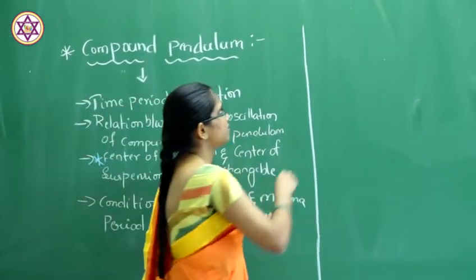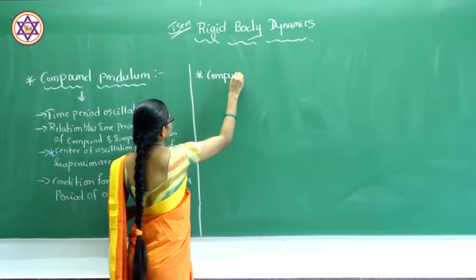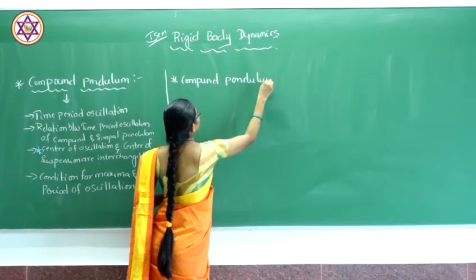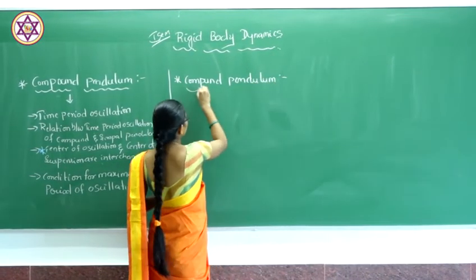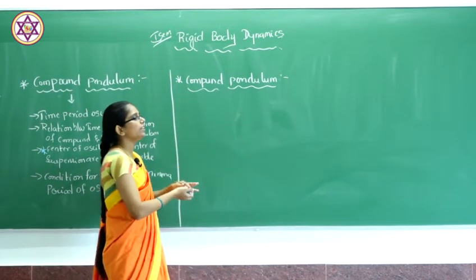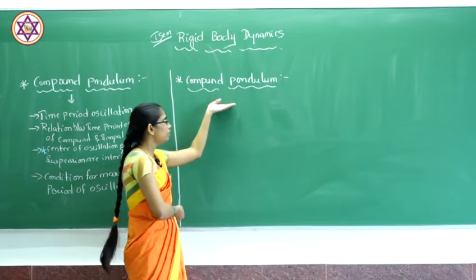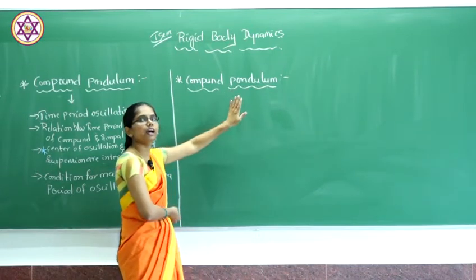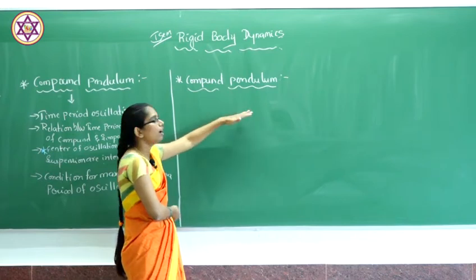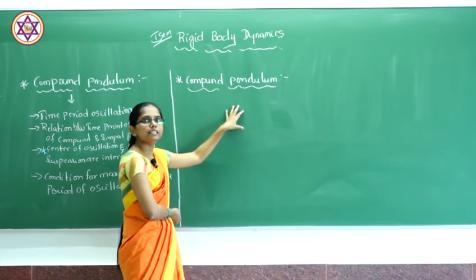First, let us understand what we mean by compound pendulum. So compound pendulum is one type of rigid body capable of oscillating about a horizontal axis. The compound pendulum is also a rigid body capable of oscillating about a horizontal axis with a point of mass. Here the point of mass is called the point of suspension.